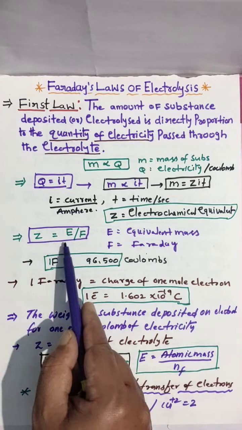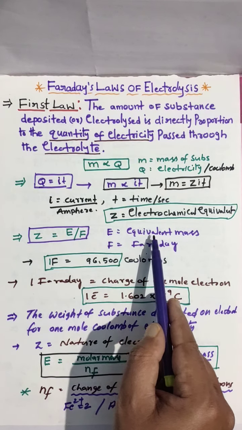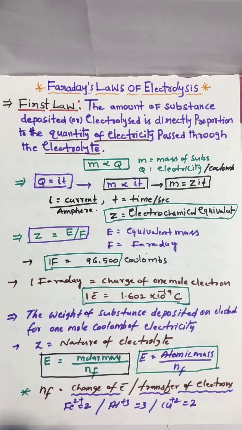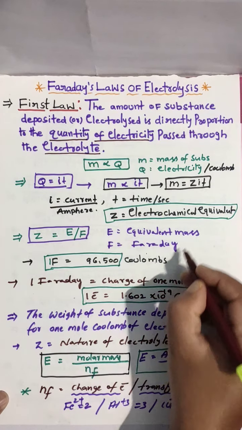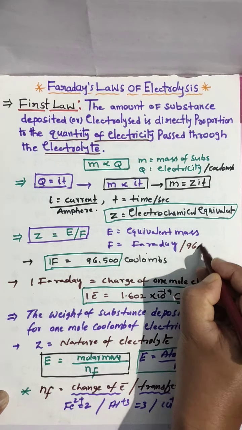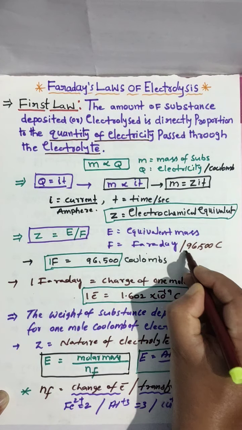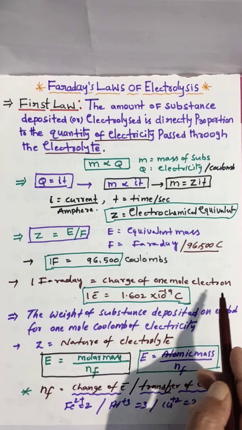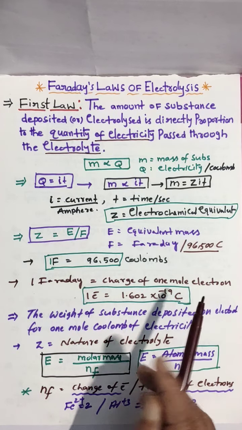Z formula is E by F, E is equivalent mass and F is Faraday. 1 Faraday value, remember, 96,500 coulombs. This is nothing but the charge of 1 mole of electrons.